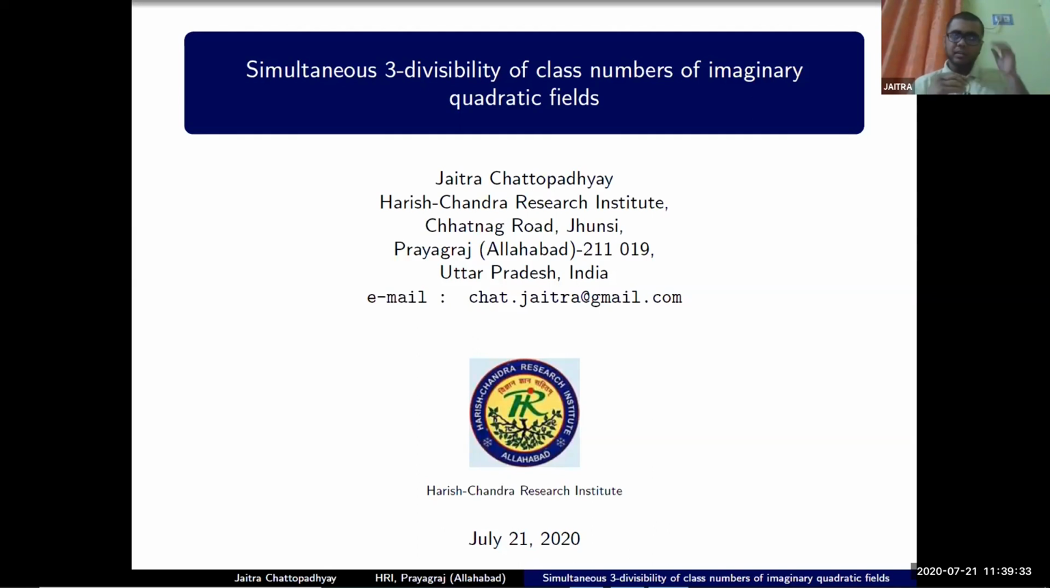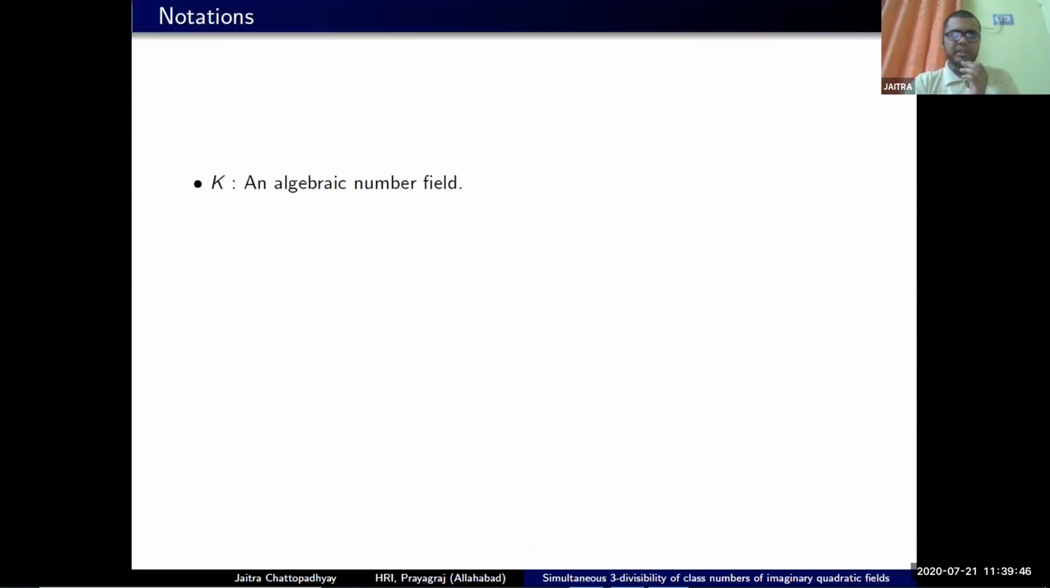So let's begin. The title of my talk is Simultaneous 3-divisibility of class numbers of imaginary quadratic fields. Before we plunge into the main topic of this talk, let us begin with the notations first. By K, we mean an algebraic number field K, which is nothing but a finite extension of the field of rationals Q.